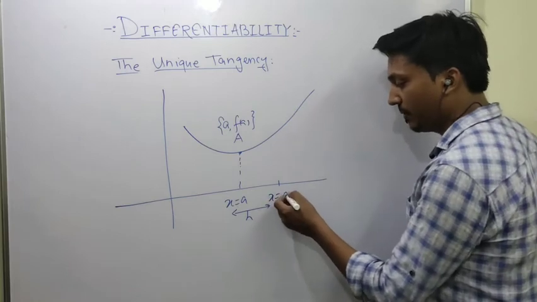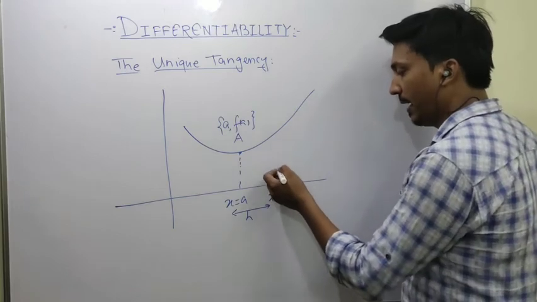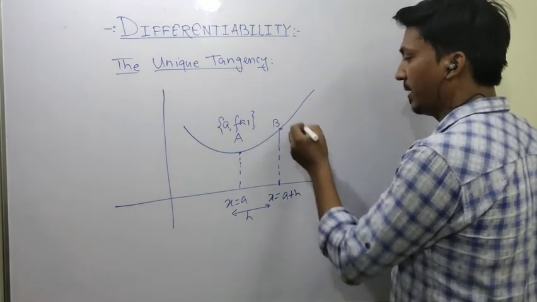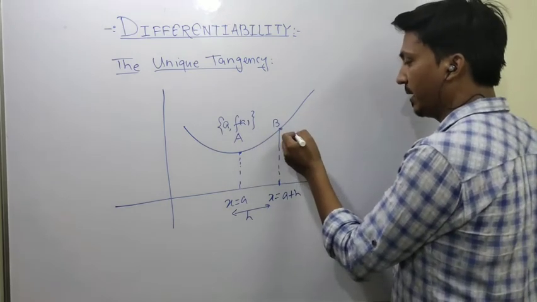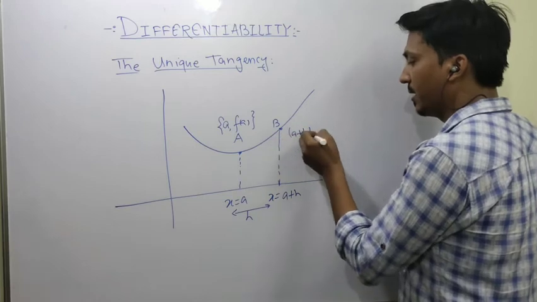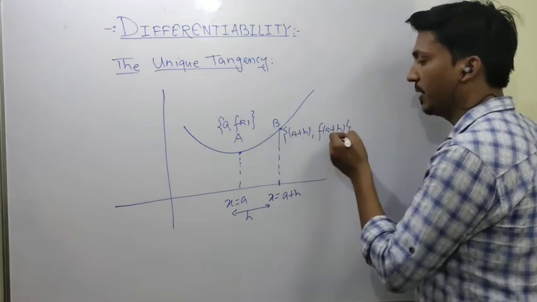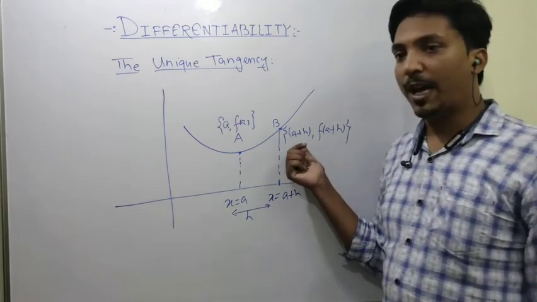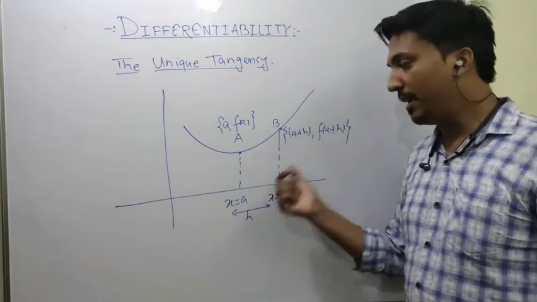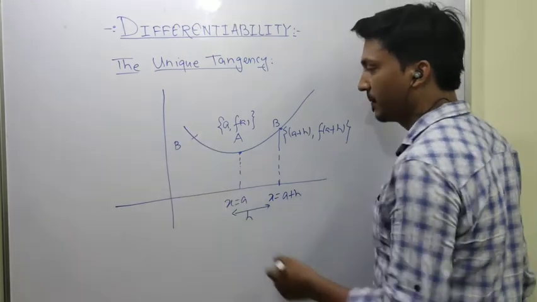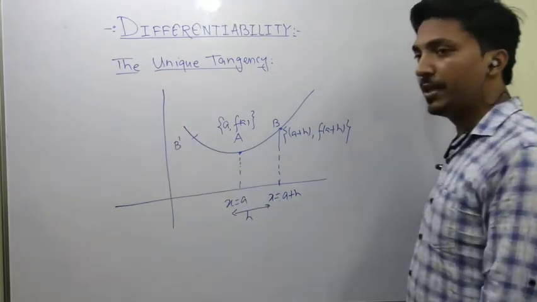So this point becomes A plus h, and let's say this point is B, and the coordinate of B will be A plus h, f of A plus h. This can happen on either side. This happens from the right side to A, and it is also possible from the left side, and let's say this point is B dash.